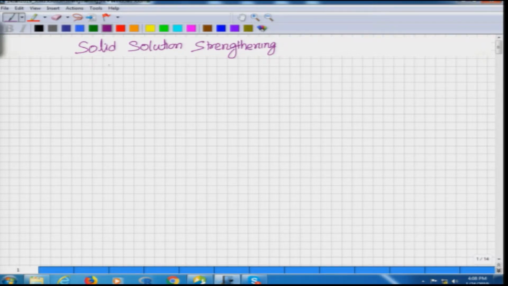So, in effect, it is interaction of point defects and dislocations. So, we are talking about solid solution.